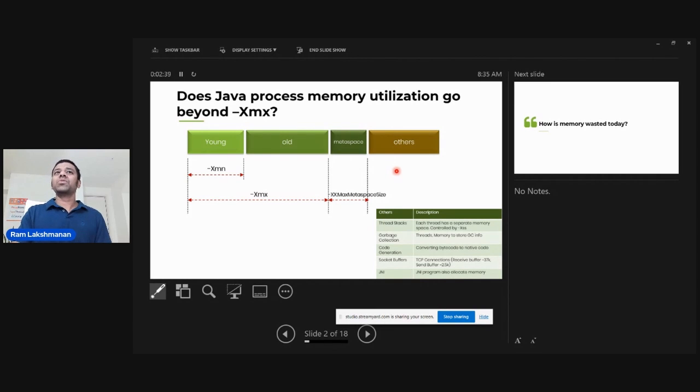And then the next one: garbage collection is an integral part of the application that runs in the Java virtual machine. Garbage collection evicts the unused, unreferenced objects from memory, so that needs some memory. That memory comes from this others region. And then the third one is code generation. Friends, the code that I write is not the actual code that gets executed at runtime. The JVM does a lot of hotspot compilations and optimizes the code that you have written. To do those optimizations, you need some memory, and that memory is taken from this others region.